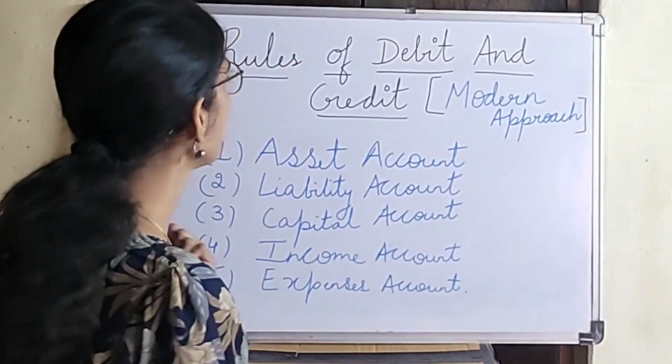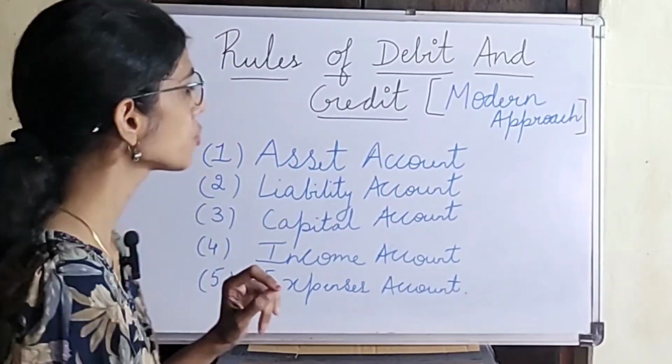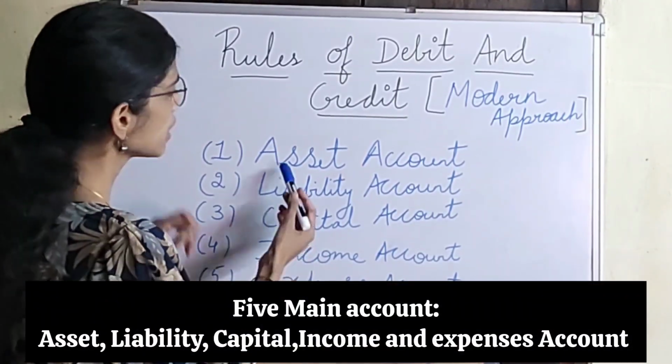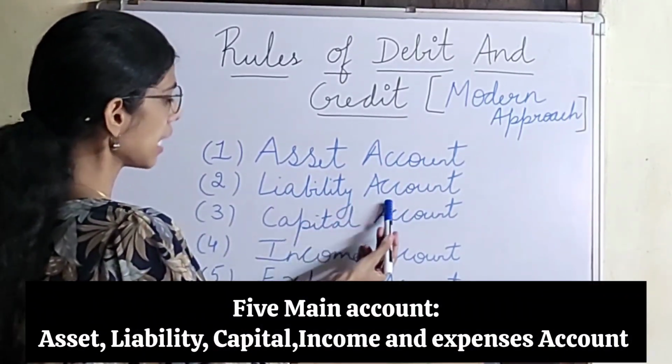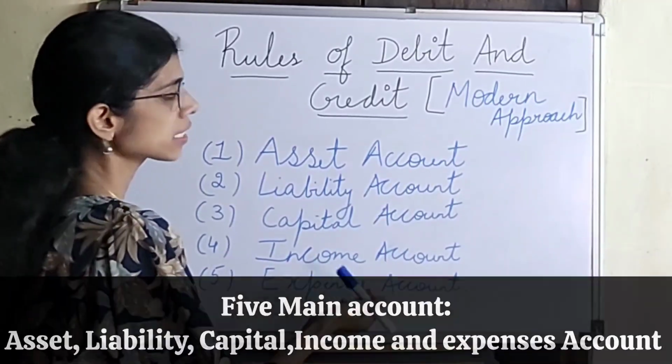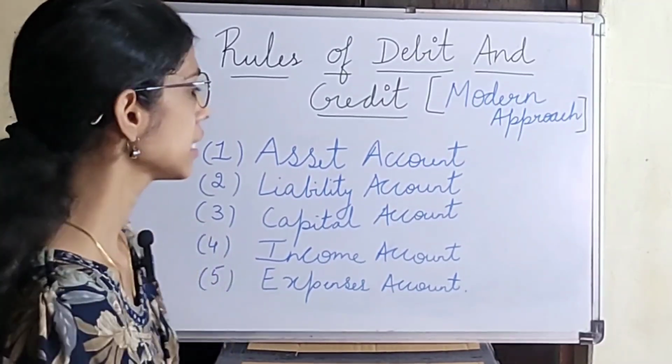So under rules of debit and credit under modern approach, we have to study the five main accounts, which are: first one is the asset account, second is the liability account, third is the capital account, fourth is the income account, and fifth is the expenses account. So we will study this one by one.